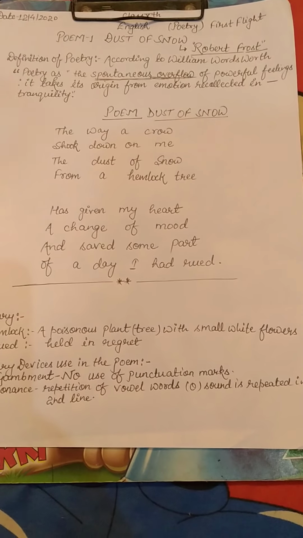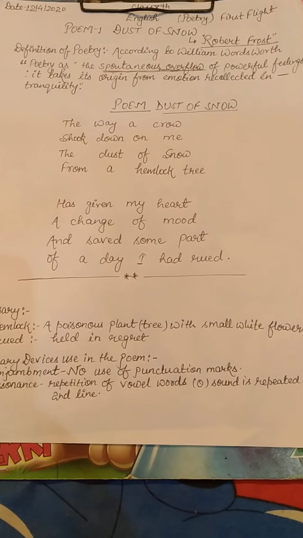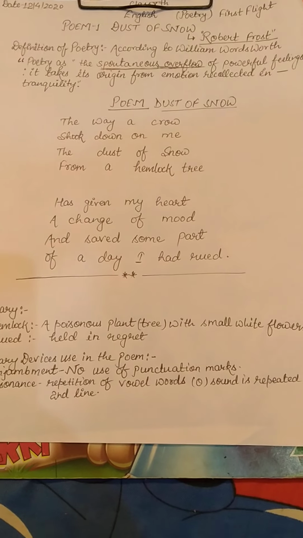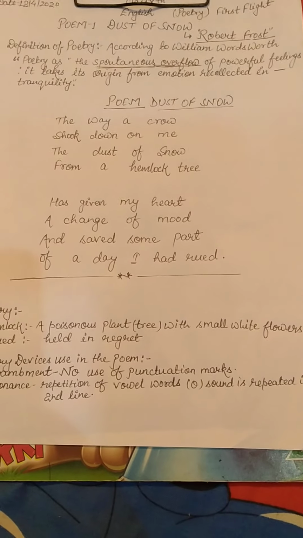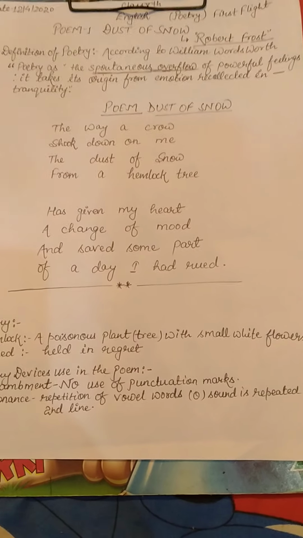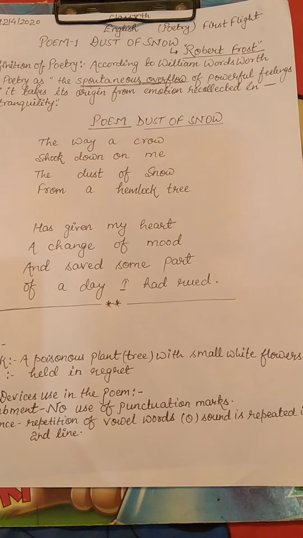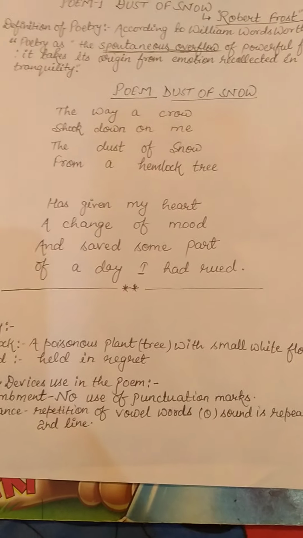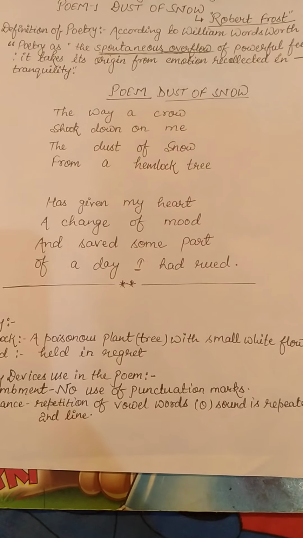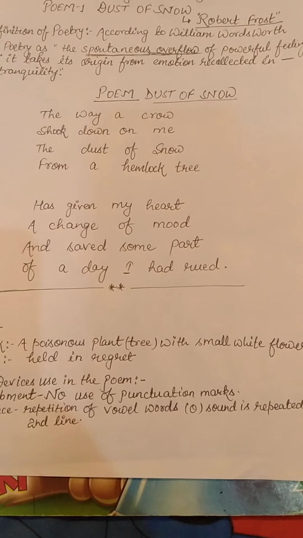In these 4 lines, the poet says that the way the crow sat on the hemlock tree, some particles suddenly fell on the poet's body, and the poet, who was in a very depressive mood, had his mood suddenly changed.